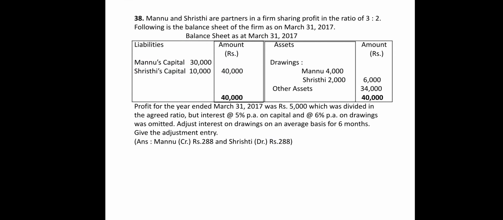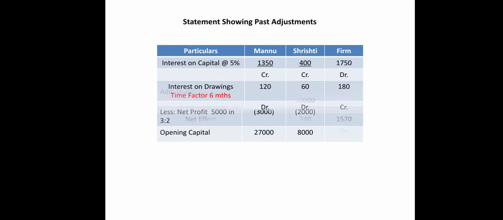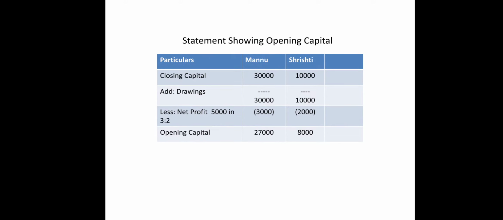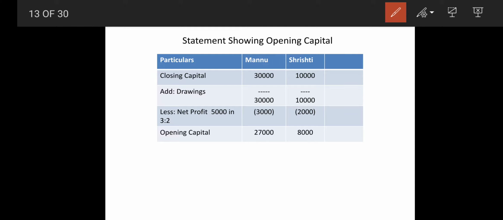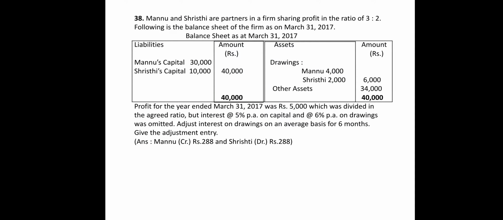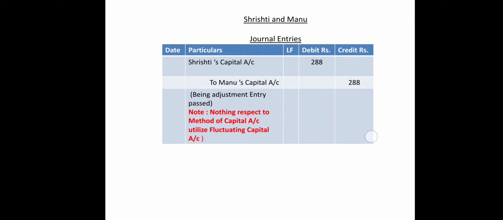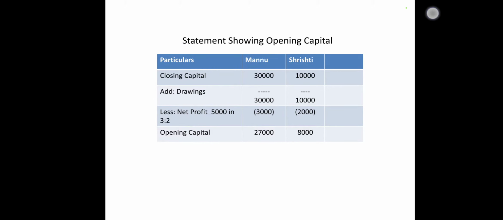In this sum we have to prepare two basic statements. The first statement will show the opening capital and the other statement will show the past adjustment. So first of all we will find out the opening capital. Have a look on this. What is the closing capital given in the sum? 30,000 and 10,000. What is the profit? 5,000. Right?